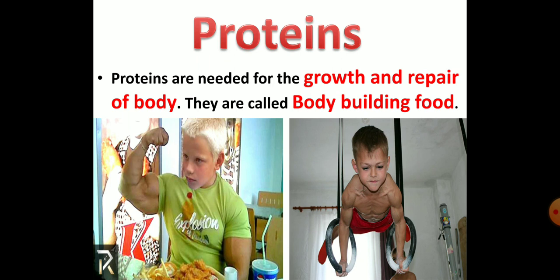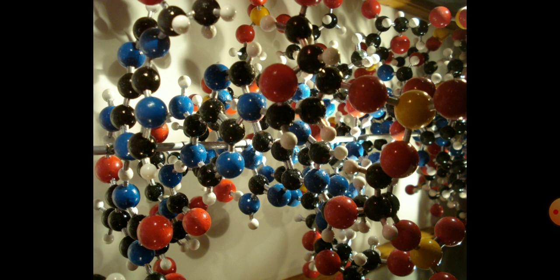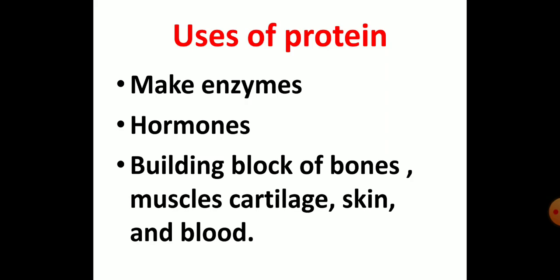Now, proteins. Proteins are needed for the growth, development and repair of the body. They are called body building food. Protein is an important component of every cell in the body. Hair and nails are mostly made up of protein. Your body uses protein to build and repair tissue. You also use protein to make enzymes, hormones, and other chemical substances in your body.